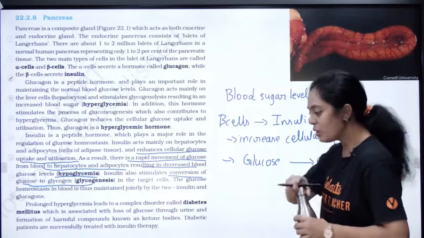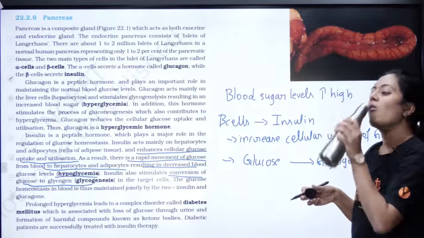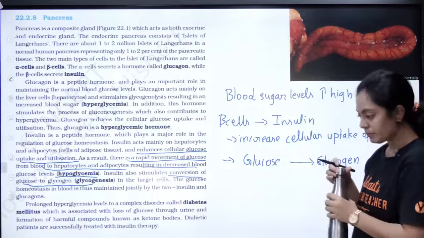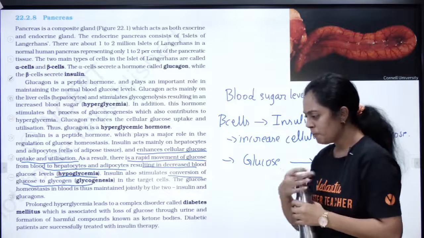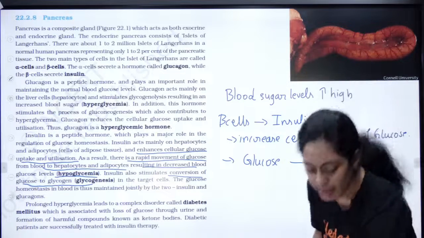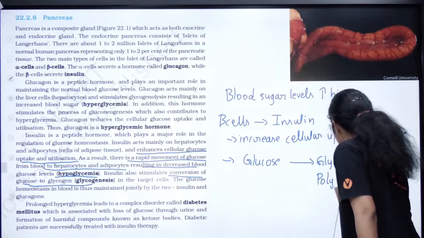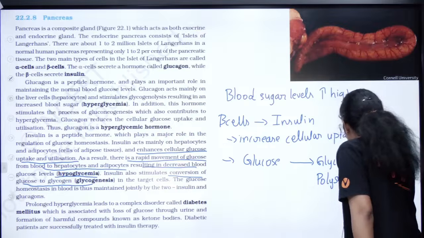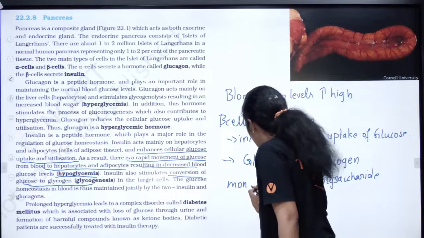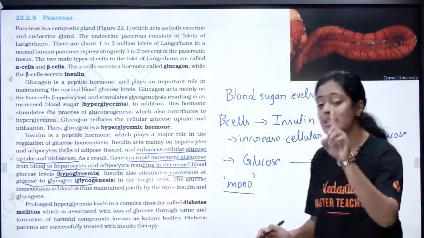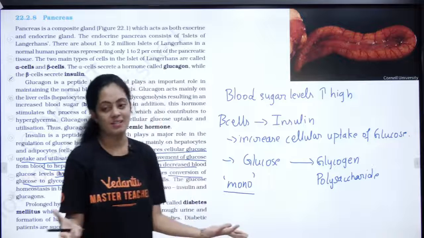Tell me, what is glucose and what is glycogen? Glycogen is a polysaccharide, right? Glucose is a monosaccharide. That means glucose is a single sugar. Glycogen is made up of multiple sugar units.